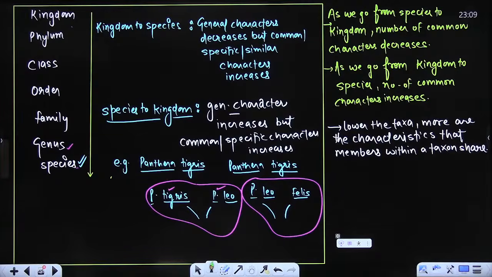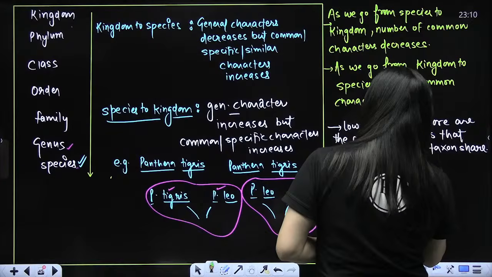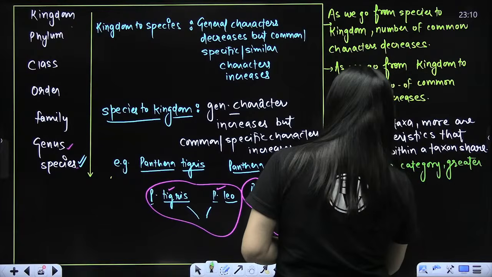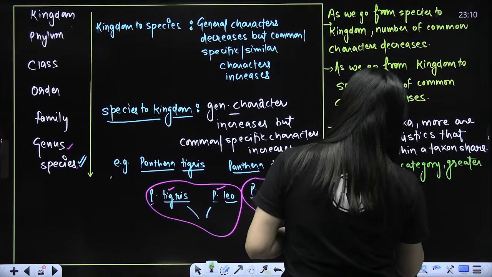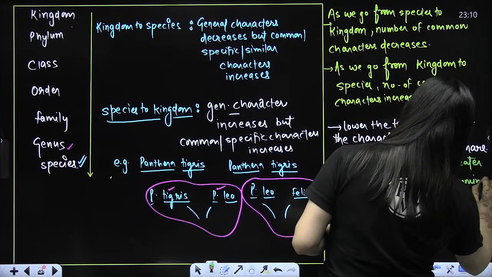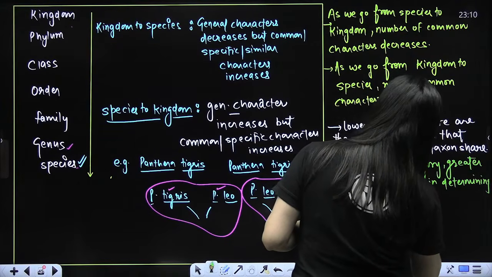So next point, higher the category. This is a very important point. Higher the category, greater is the difficulty of determining the relationship to other taxa of the same level. Once again I'm repeating, higher the category, greater is the difficulty in determining the relationship between organisms at same level.